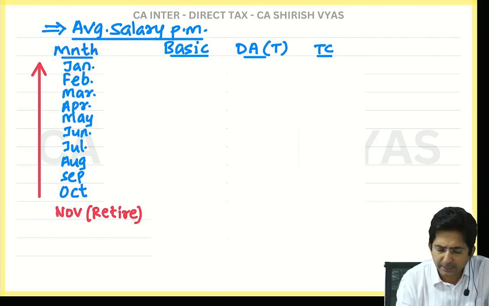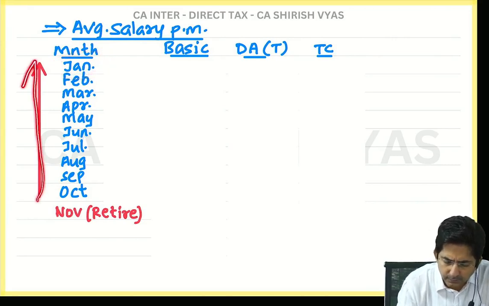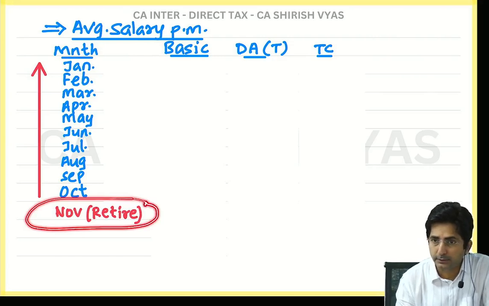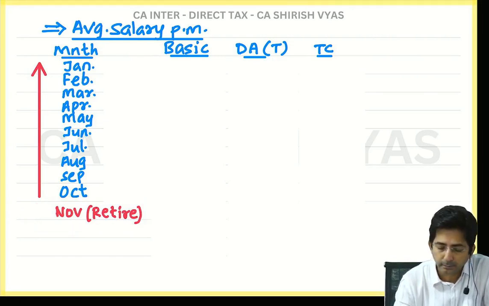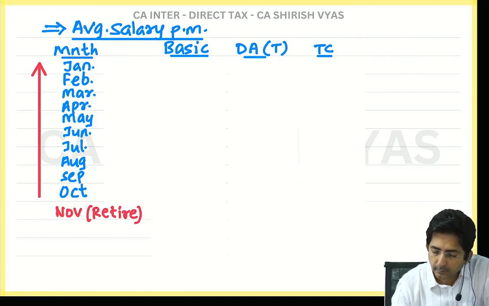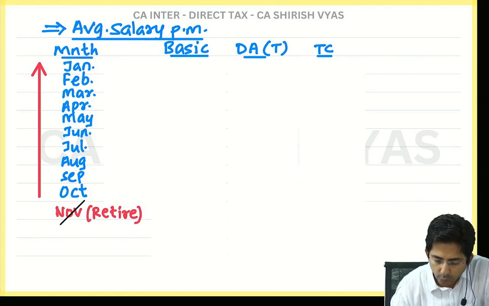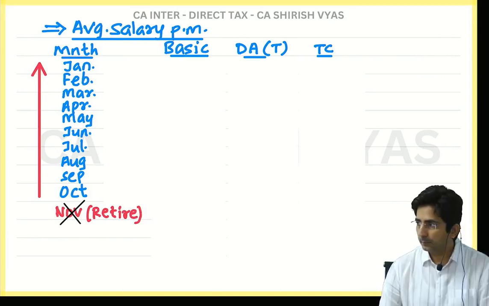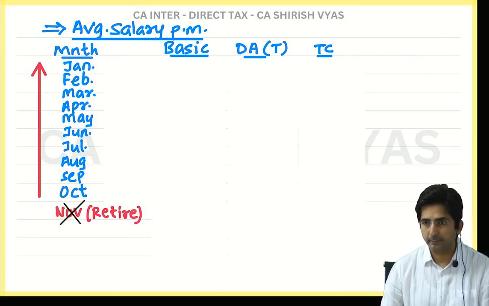So don't see January, you will keep wondering how it came. It is reverse. November was given in the question. He has retired in the month of November. I will put a cross mark here to show that the month of retirement should be ignored.